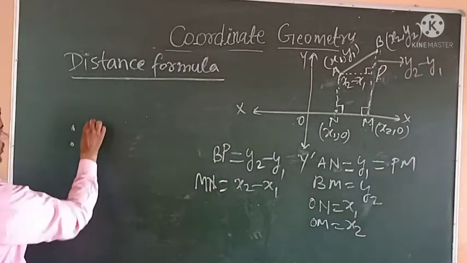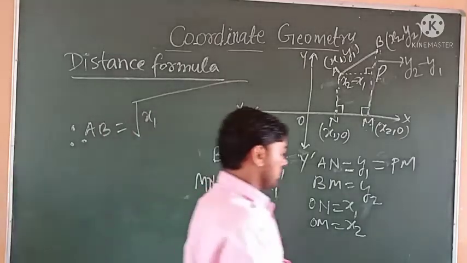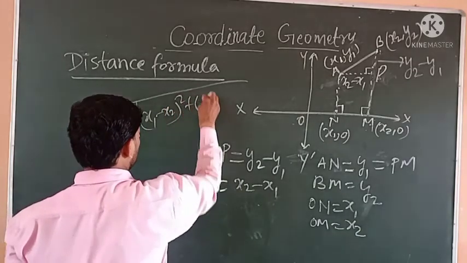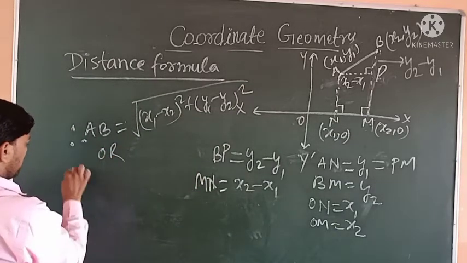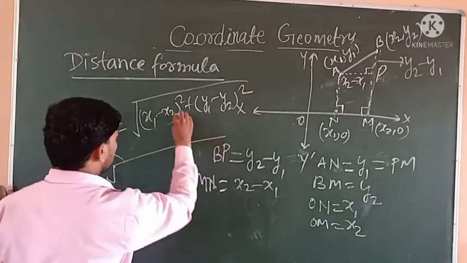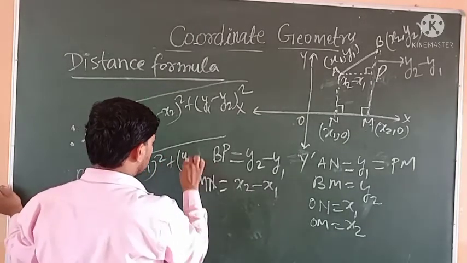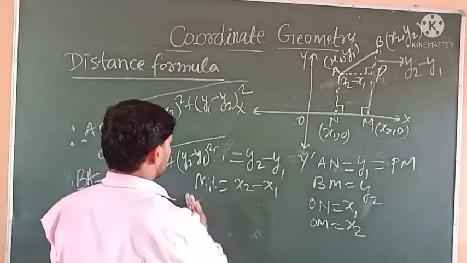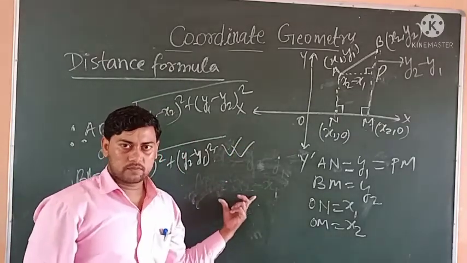So by the Pythagoras theorem, AB is equal to the square root of (x1 minus x2) whole squared plus (y1 minus y2) whole squared, or BA is equal to the square root of (x2 minus x1) whole squared plus (y2 minus y1) whole squared. This is the distance formula.